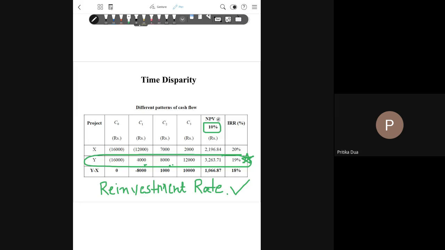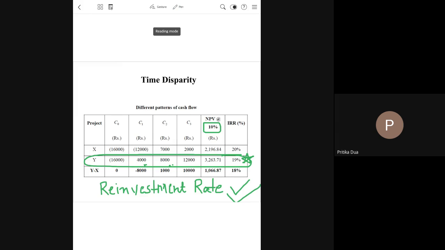All the competing projects have a uniform discount rate for evaluation. But when I talk about IRR, every project's IRR is different, every project's reinvestment rate will be different, so comparative analysis becomes difficult.